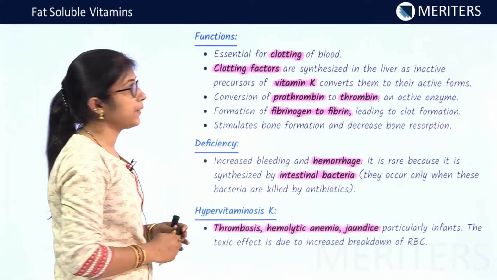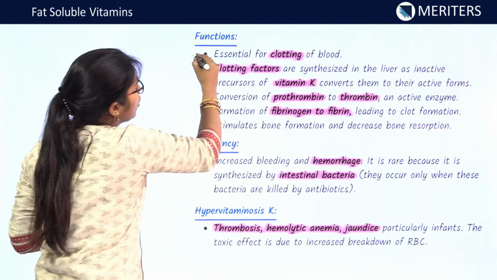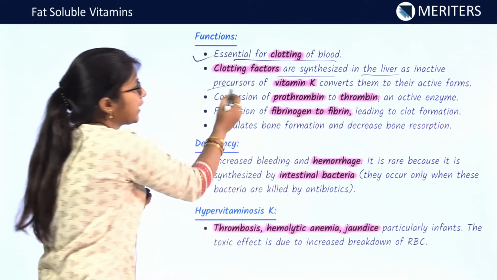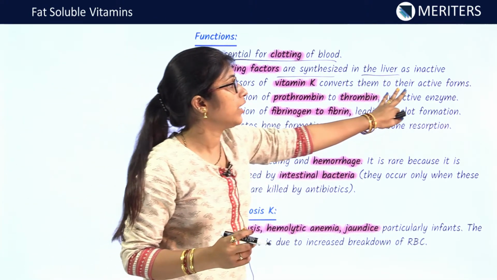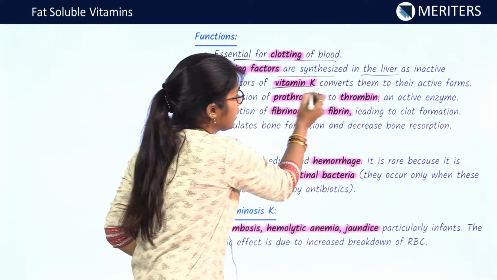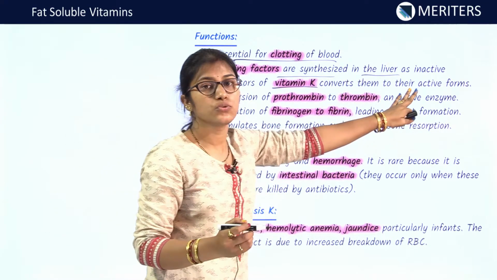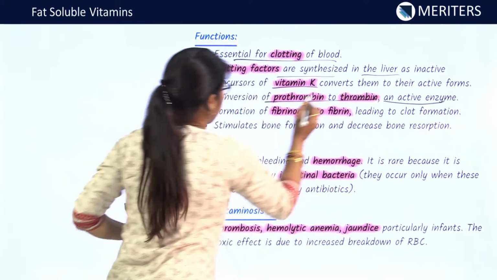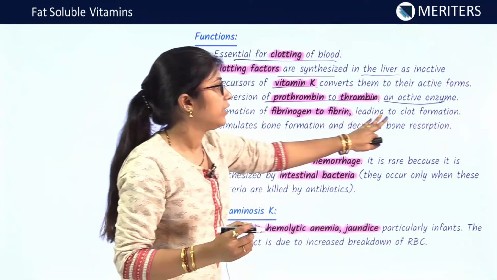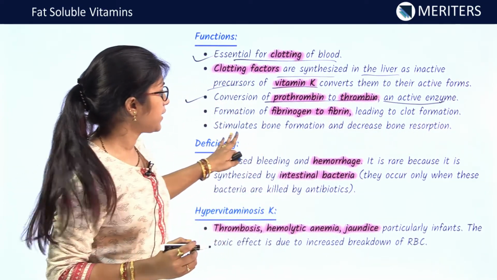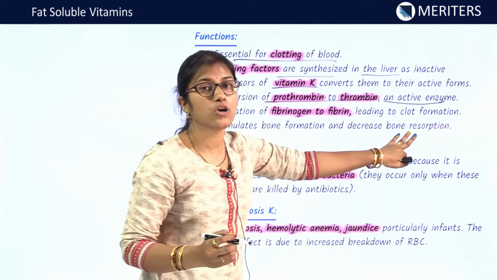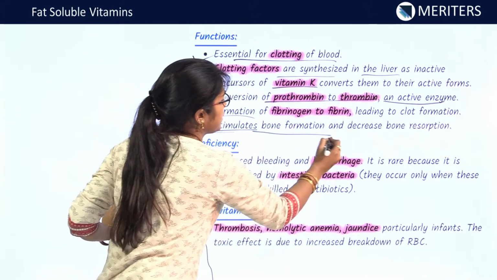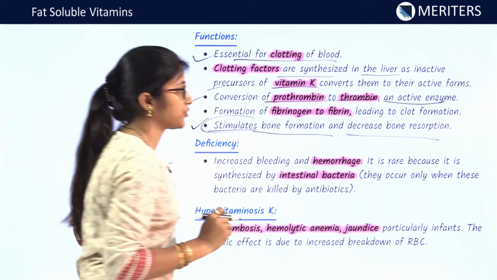Functions of vitamin K. See, it is essential for clotting of blood. Clotting factors are synthesized in the liver as inactive precursors, and vitamin K converts them to their active forms. This includes conversion of prothrombin to thrombin, an active enzyme, and formation of fibrin from fibrinogen, leading to clot formation. It also stimulates bone formation and decreases bone resorption. This is also important.